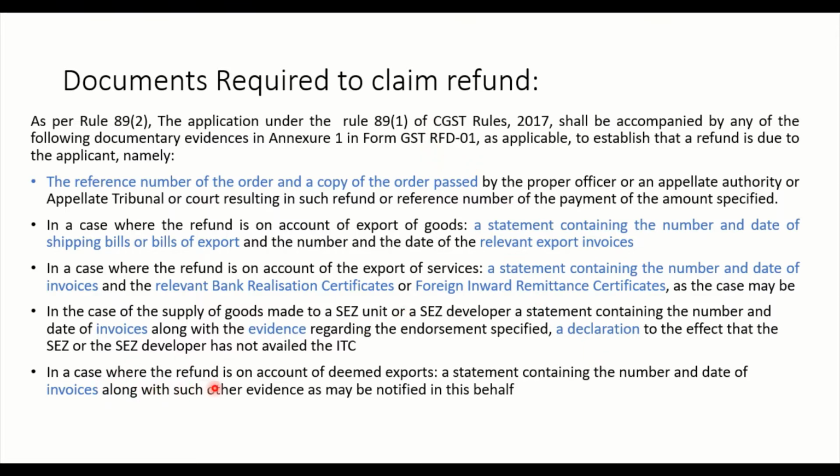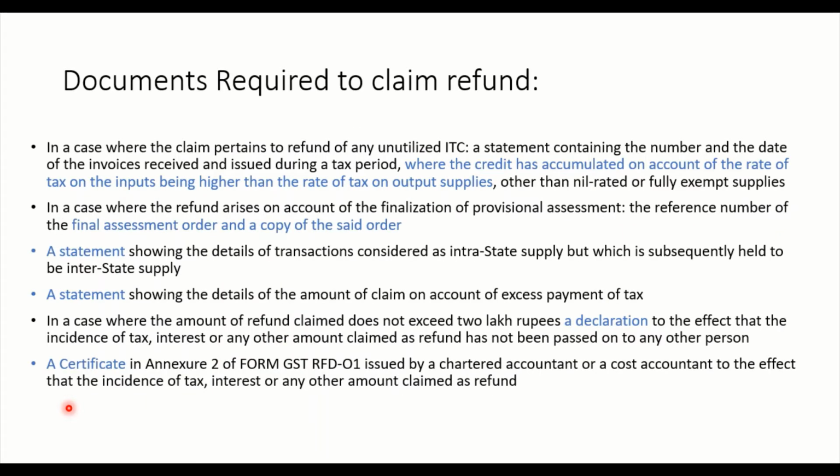In case where the refund is on account of deemed exports, now we have already seen what is this deemed exports. The statement which has to be filed that includes the invoices or deemed invoices, whatever is available.